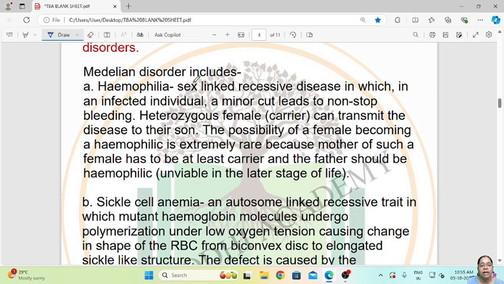Hemophilia is a sex-linked recessive disease in which, in an affected individual, a minor cut leads to non-stop bleeding. A heterozygous female carrier can transmit the disease to her son. The possibility of a female becoming hemophilic is extremely rare, because the mother of such a female has to be at least a carrier and the father should be hemophilic.